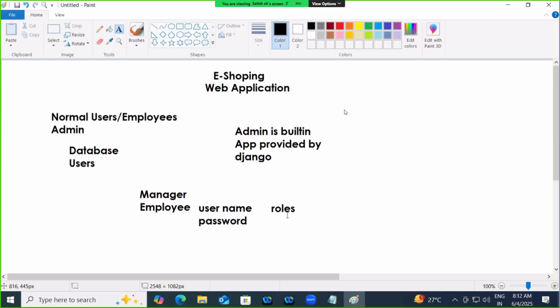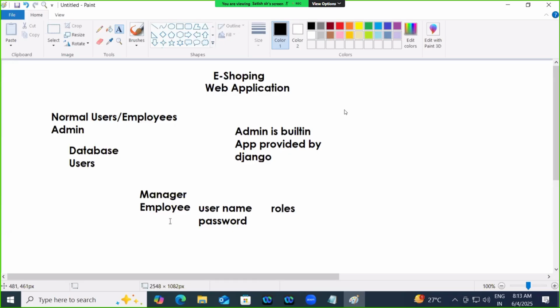You create roles. Who creates roles? The manager. What can he do on the data? He can add it, he can delete it, he can update it. So those are nothing but roles. But who is giving these roles? The manager.